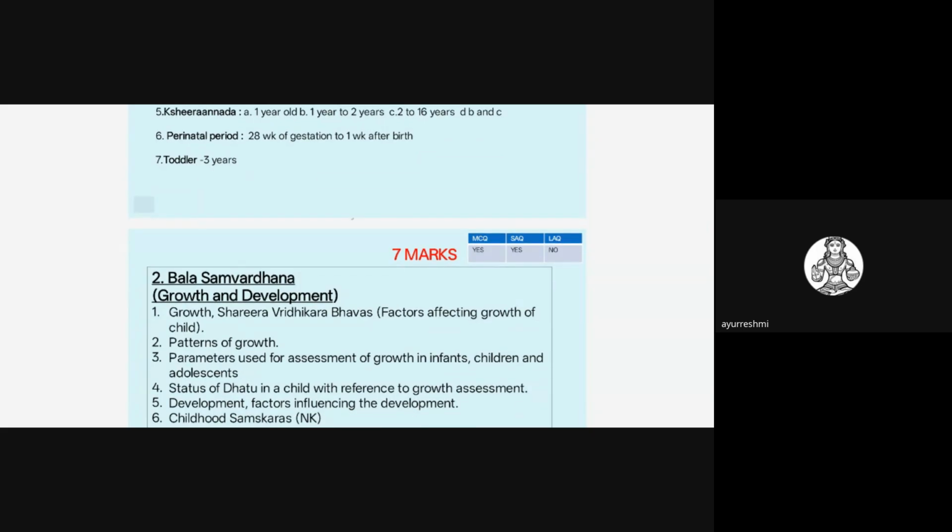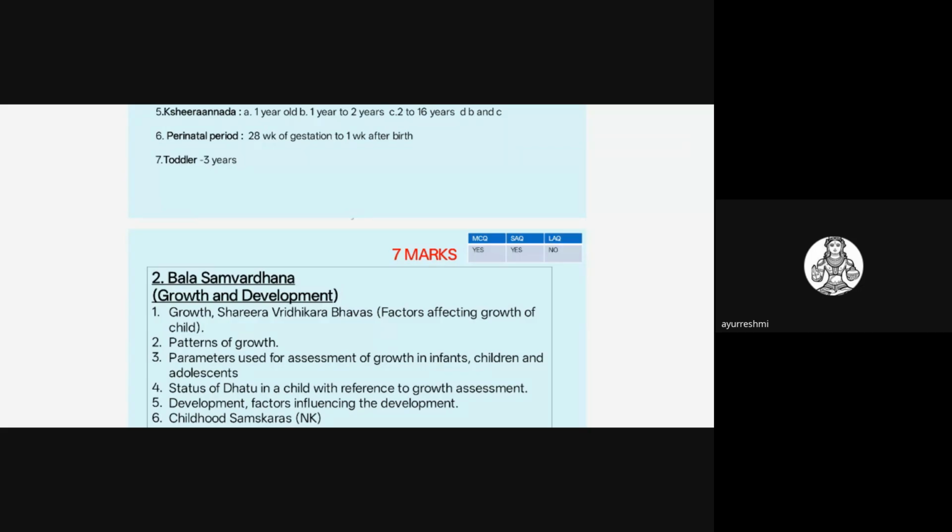And perinatal period. They may ask perinatal period also. This is also one of the favorite topics they may ask. That is, from 28 weeks of gestation till 1 week after the birth is called the perinatal period. So this also you should remember. And toddler is the 3 years age. Preschool, school age and all you will be knowing, pivotal age and all. So they may ask the toddler age. Up to 3 years is called toddler.